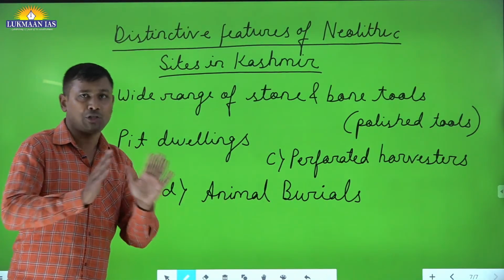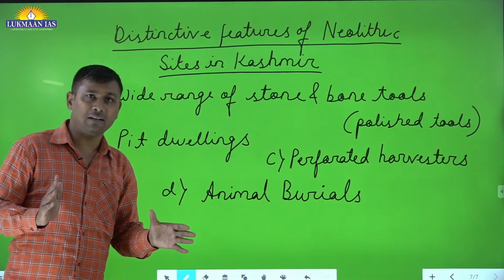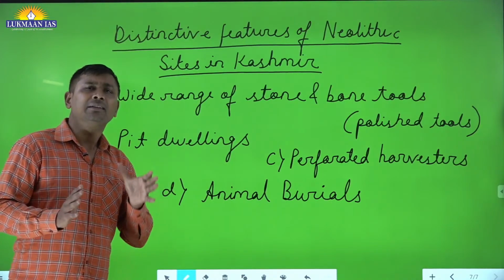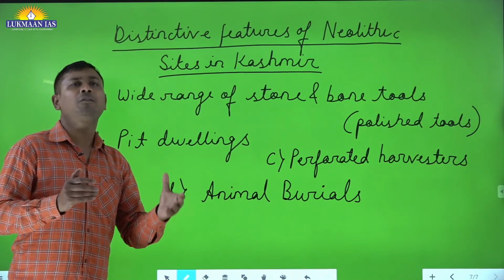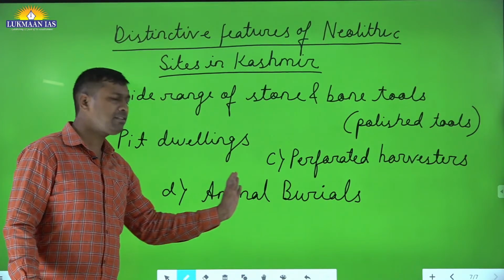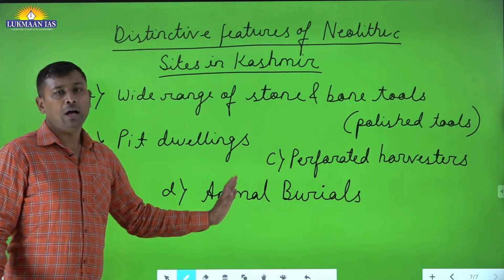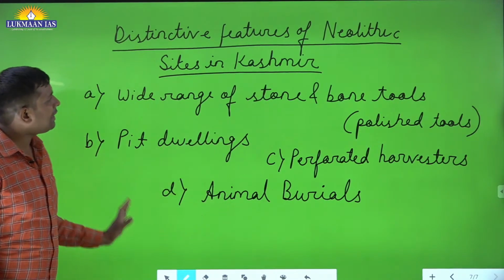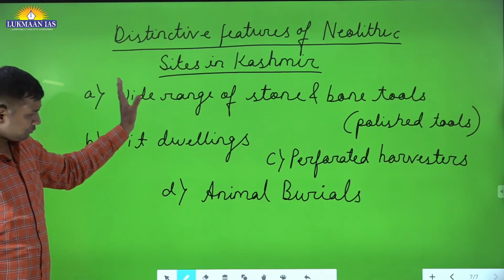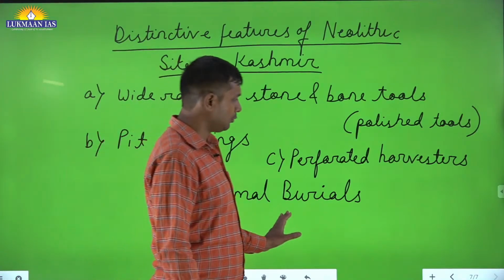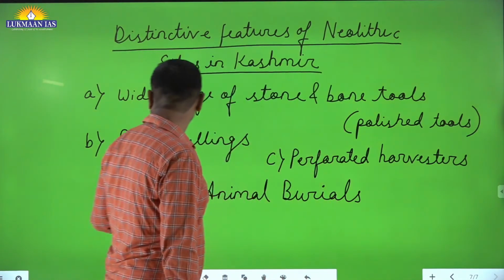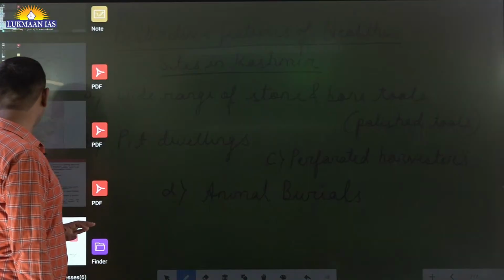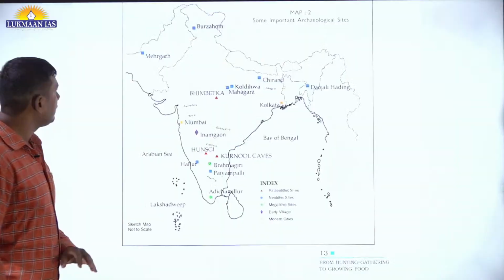We are not very much sure that religion would have existed, but it gives us an idea that maybe they were practicing some form of religious activity in which the body of a human was buried with the animal. Okay, this is the idea and this is what we arrived at. All of you make a note of it. In this way we have completed this part.